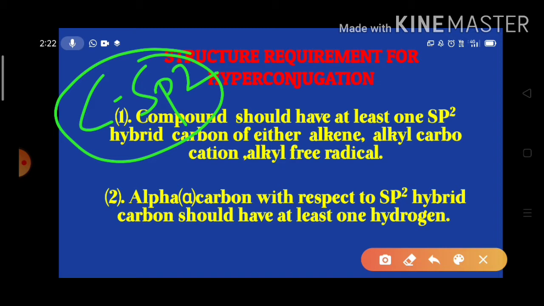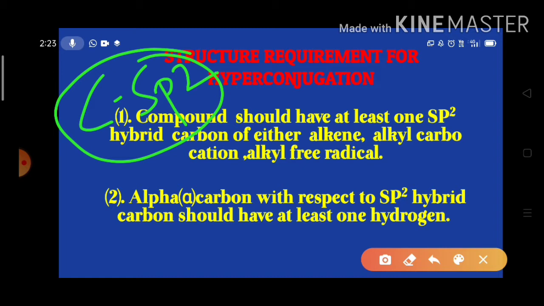The second condition is that the alpha carbon with respect to the sp2 hybrid carbon should have at least one hydrogen. So to show hyperconjugation, the compound has to possess at least one CH sigma bond in the alpha position to that sp2 hybrid carbon.